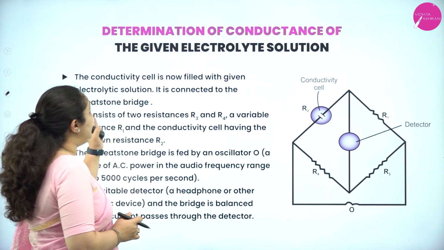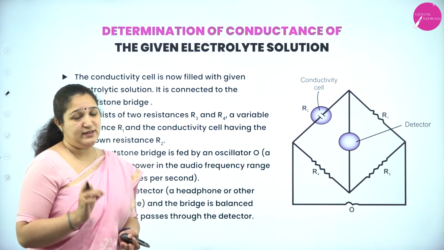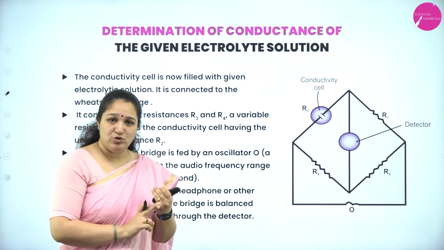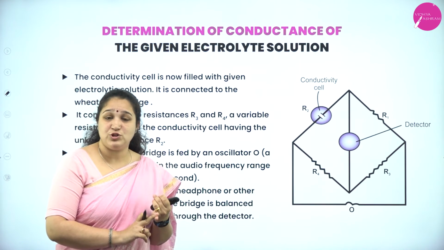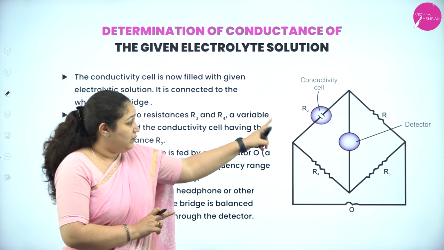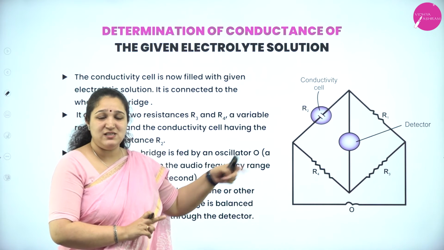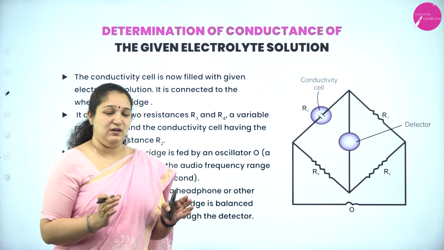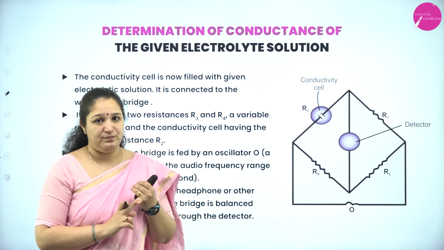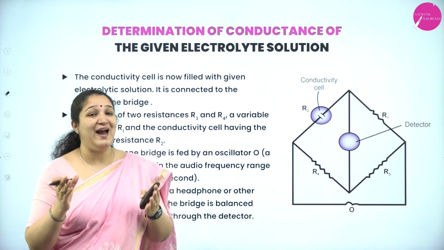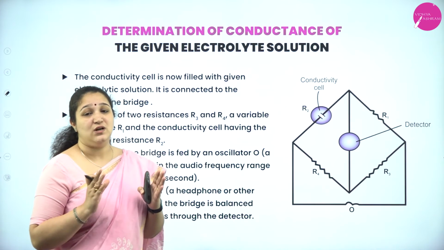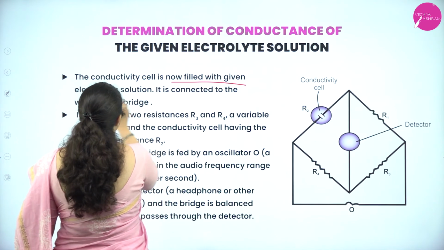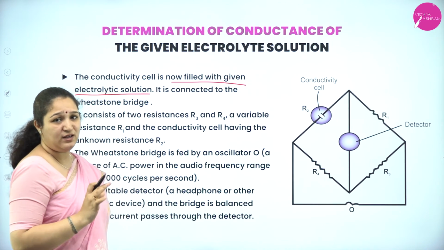Next, determination of conductance of a given electrolyte solution. As I explained, you take the conductivity cell, fill it with KCl solution whose conductivity is known, use the Wheatstone bridge, find out the resistance and find out G star, that is the cell constant. Now, discard the KCl solution and fill it up with the given electrolytic solution whose conductivity you need to find out.